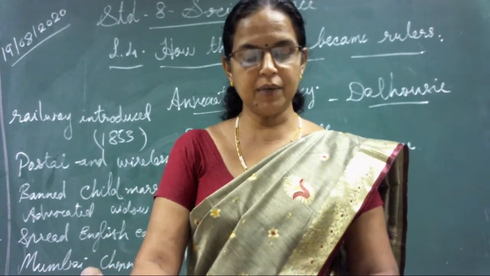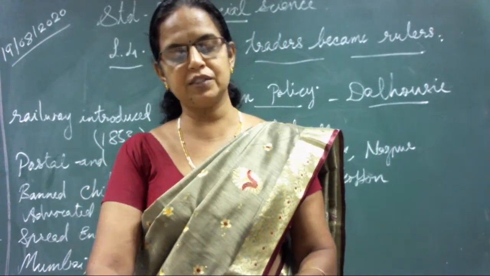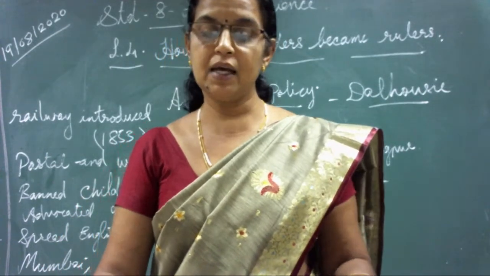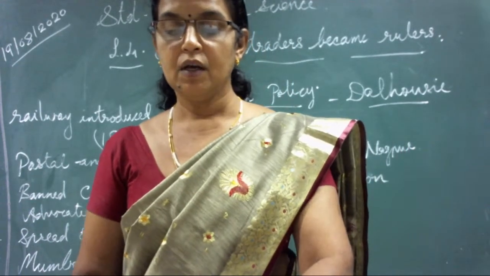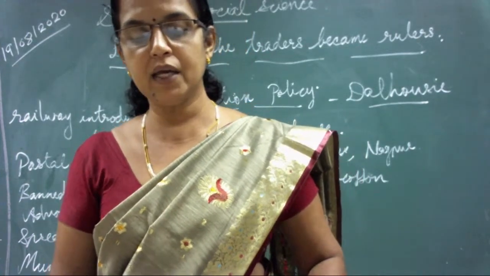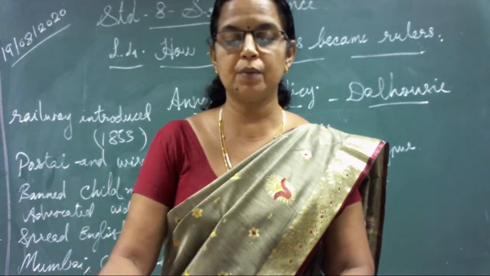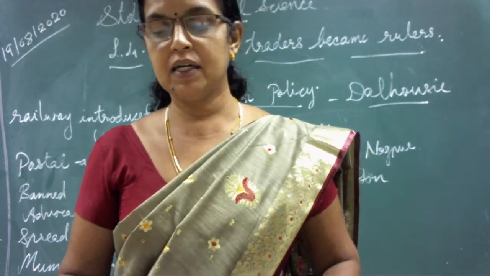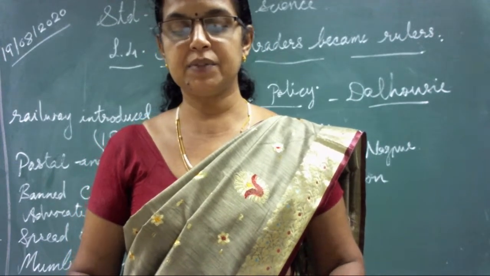Third one, why were the British not successful in establishing their rule in Punjab during the reign of Maharaja Ranjit Singh? That answer is there on page number 21. Maharaja Ranjit, in the first paragraph itself: Ranjit Singh was a strong ruler of that time. He had set up a strong army with the help of European officers for the protection of the state. He had obtained victories over many nearby states. After his death, Punjab suffered anarchy.